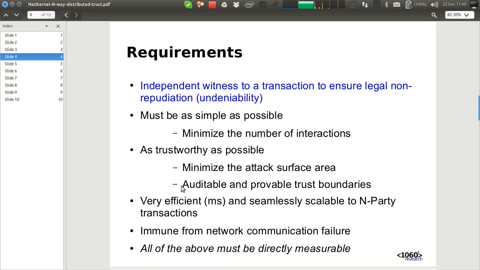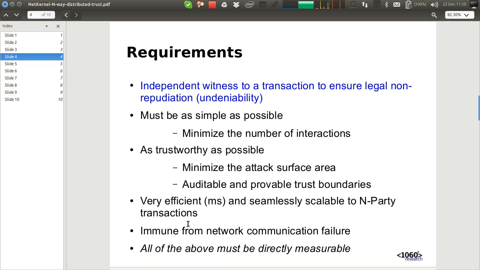And we also need auditability. We need provable boundaries of trust. We need to be sure that nothing else can happen in this system. There's no zero-day vulnerabilities. And of course, it's desirable to make this as efficient as possible. We want sub-millisecond responses, and we would like this to scale seamlessly to n parties.